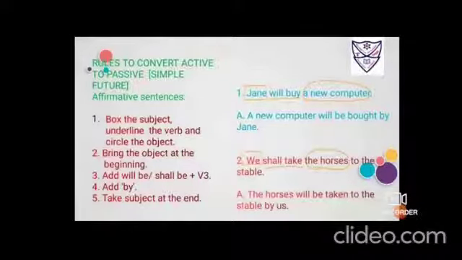Then you write extra word to the stable and then add by, and that subject goes to the end, so we changes to us. You can even write the method, it is written on your screen. The horses will be taken to the stable by us. You can even write the horses will be taken by us to the stable.